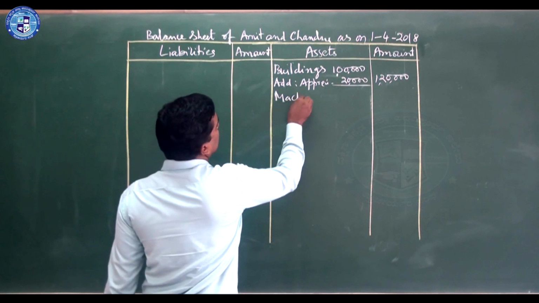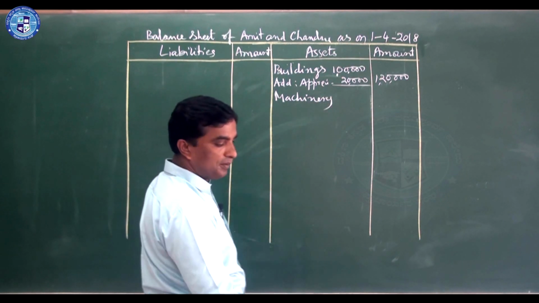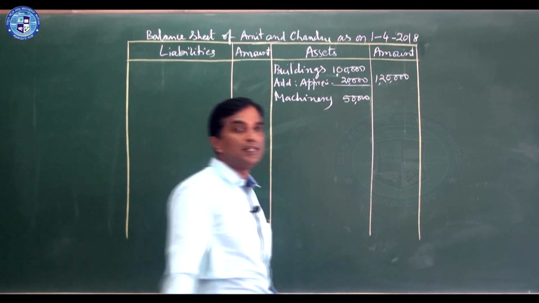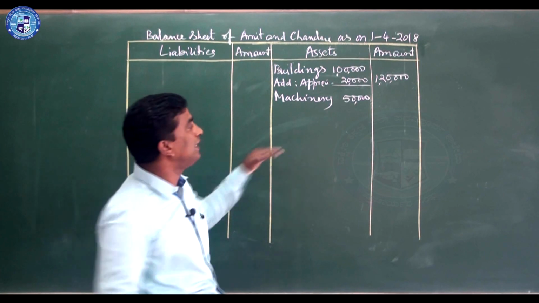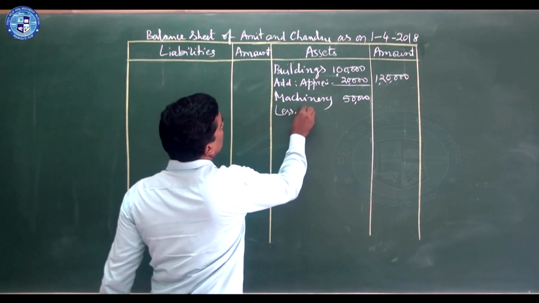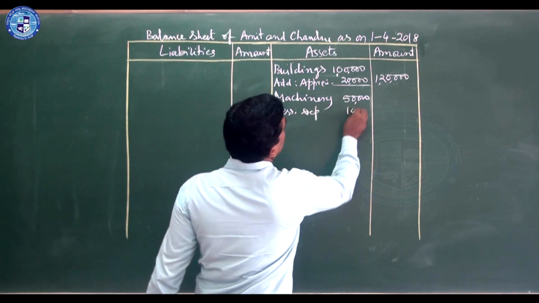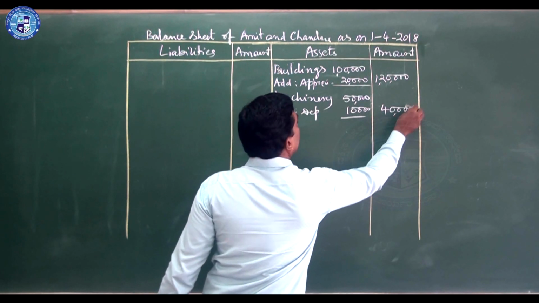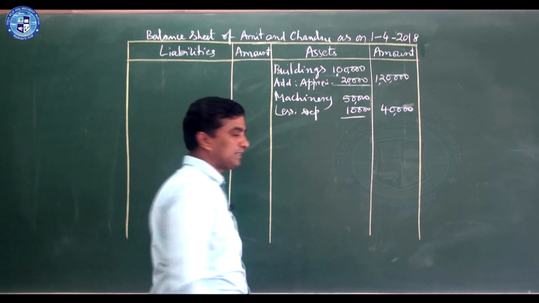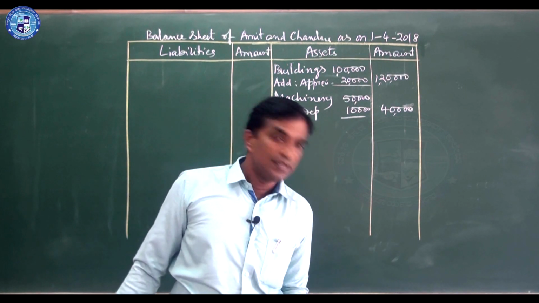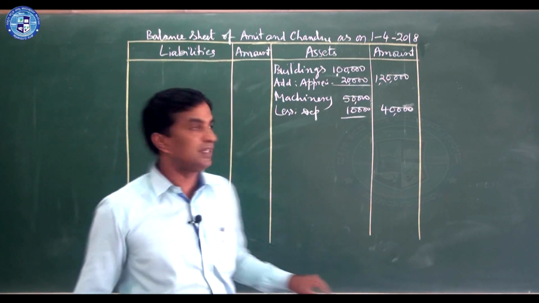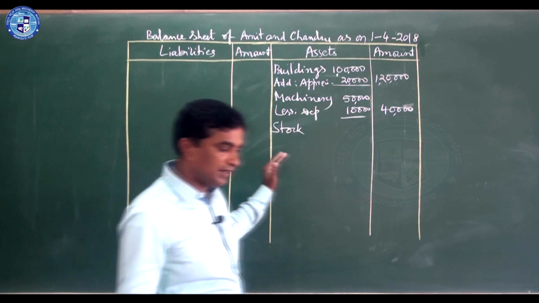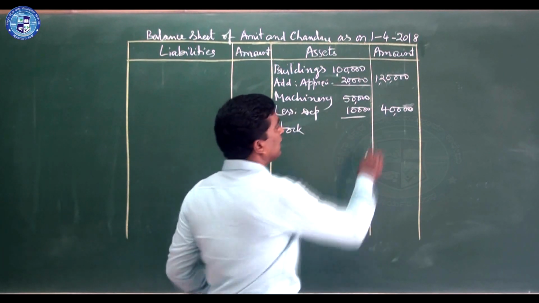Next is machinery. Remember the adjustment. Balance sheet figure is 50,000. Here depreciation is there, so you should deduct less depreciation, that is 20%, 10,000. So outer column 40,000 will come. Next asset is stock. There is no change, right? As it is, stock amount is the same, that is 18,000.